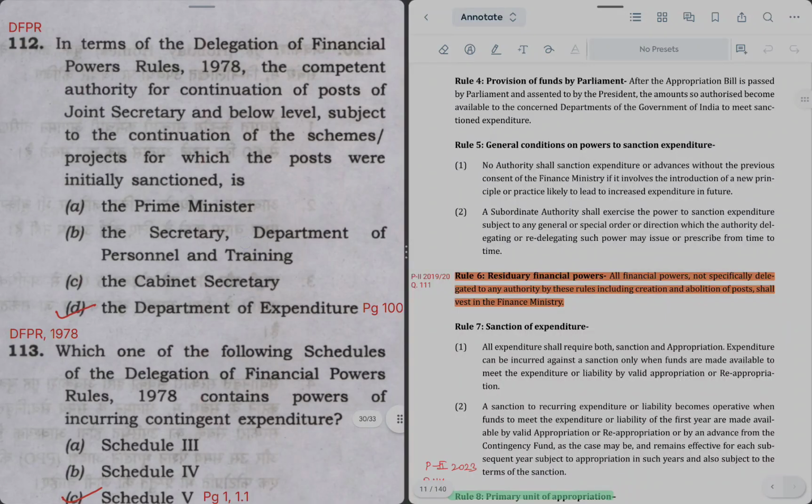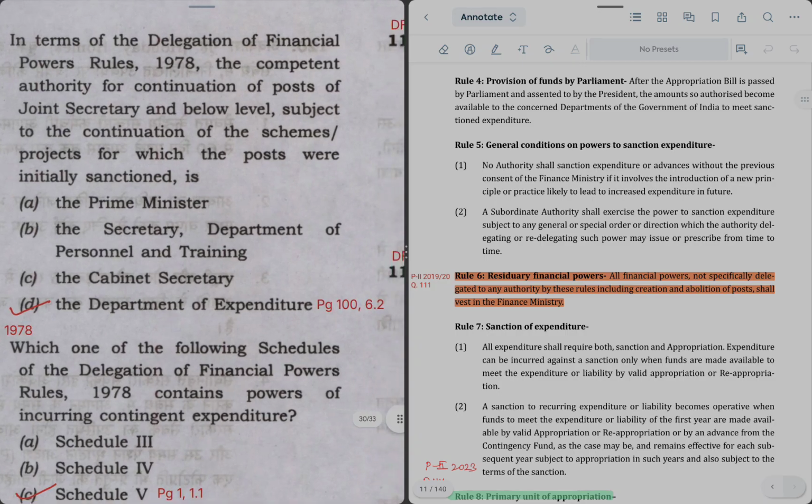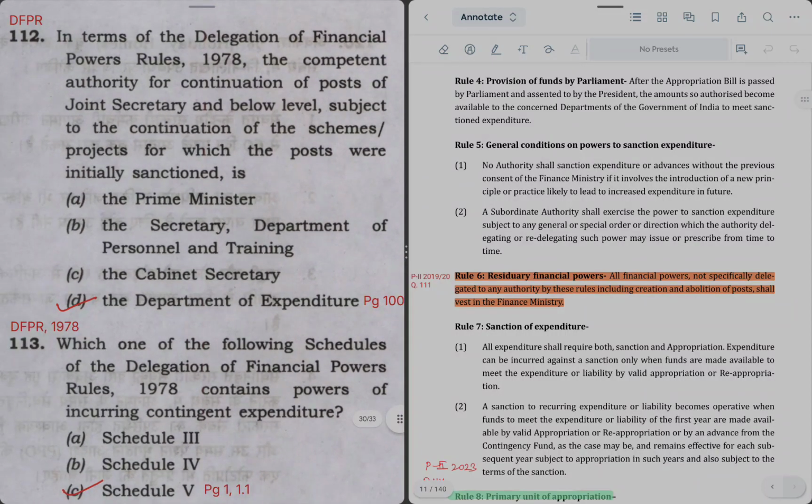In terms of DFPR, the competent authority for continuation of posts of JS and below level, subject to continuation of the scheme or projects for which these posts were initially sanctioned, is whom? For this we'll refer to page 100 of the DFPR rules.